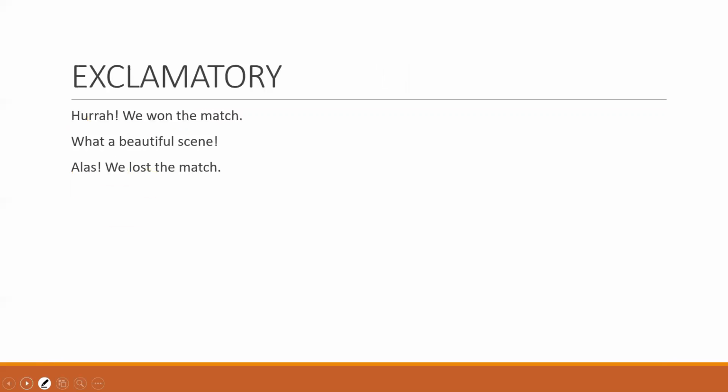Now in exclamatory sentence, you will use an exclamation mark. Hooray. Okay, this is interjection. This hooray, alas, wow, these are all interjections.